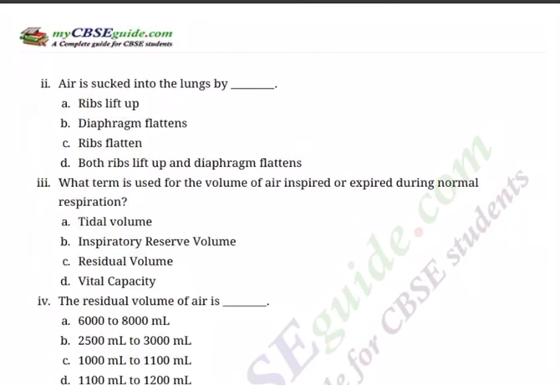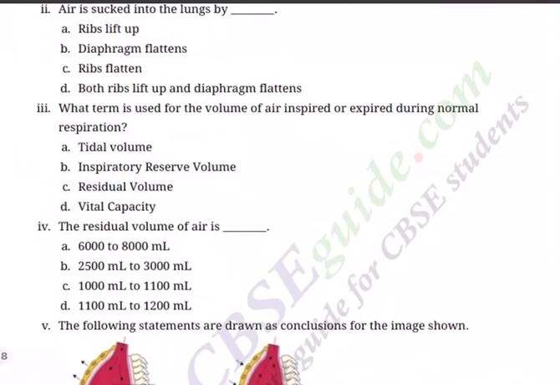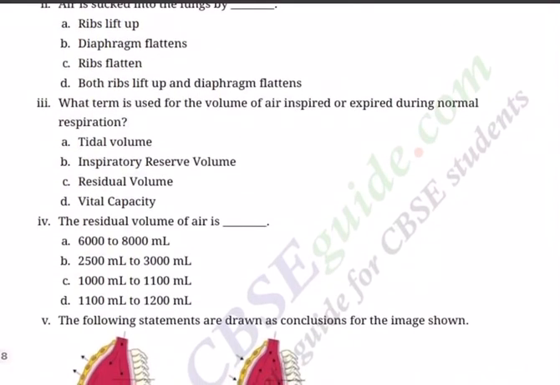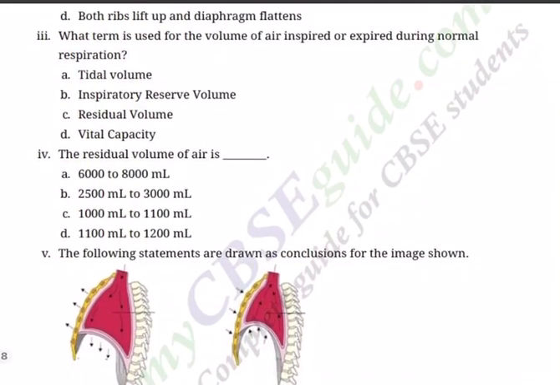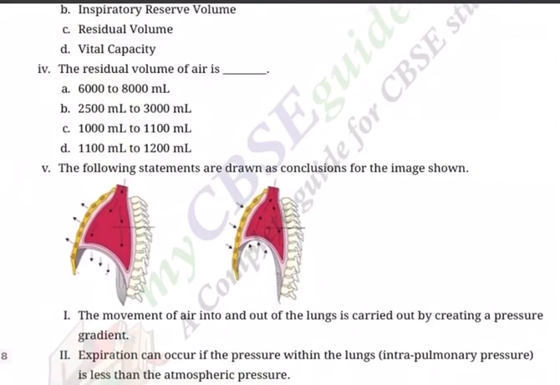Question 2. Air is sucked into the lungs by dash. Ribs lift up, diaphragm flattens, ribs flatten, both ribs lift up as well as diaphragm flattens. Question 3. What term is used for the volume of air inspired or expired during normal respiration? TV, IRV, RV, and VC, vital capacity. Question 4. The residual volume of air is about: 6000 to 8000 ml, 2500 to 3000 ml, 1000 to 1100 ml, 1100 to 1200 ml.